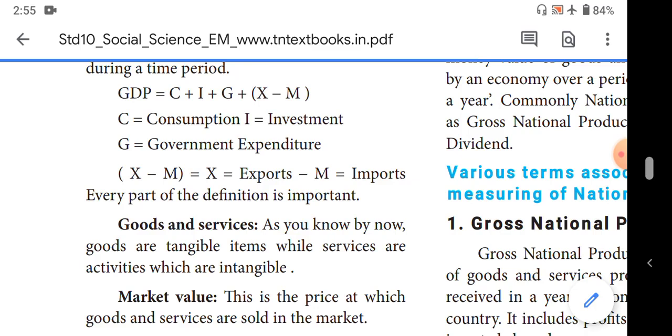Then, how will we add the quantity of milk produced in the country with the services produced by teachers? We cannot add, is it?